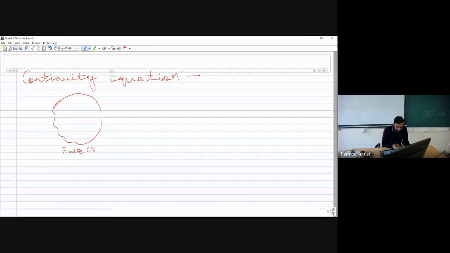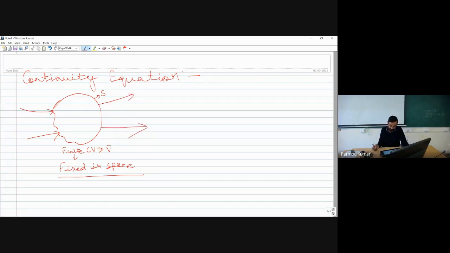The size of this control volume is finite, say it has volume V bar, and the control surface associated with it has surface area S. I can consider that this finite control volume is fixed in space. Some fluid enters this control volume, and some fluid moves out of it. So this is one approach.